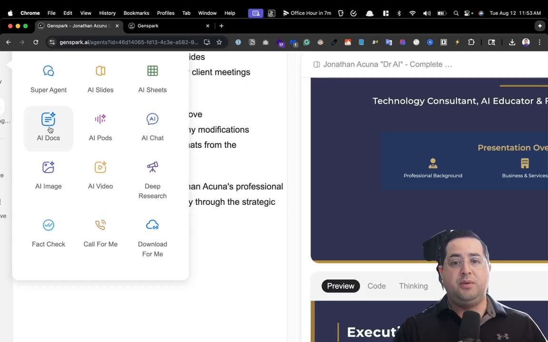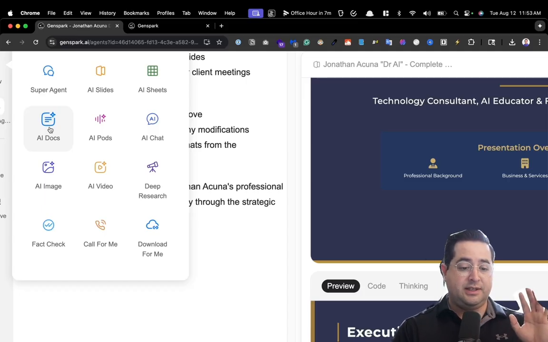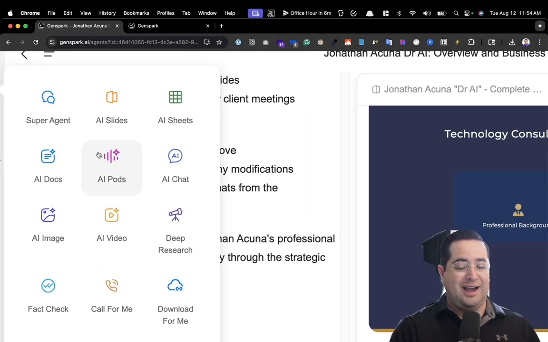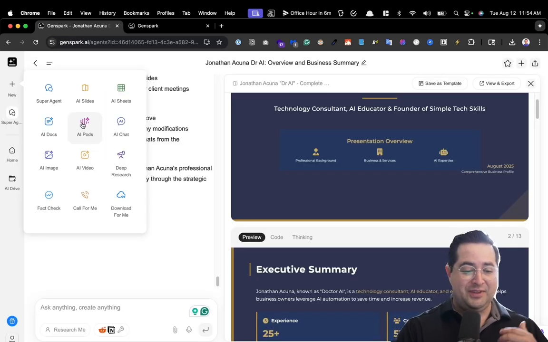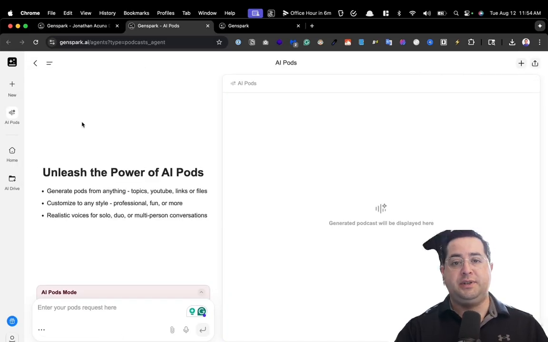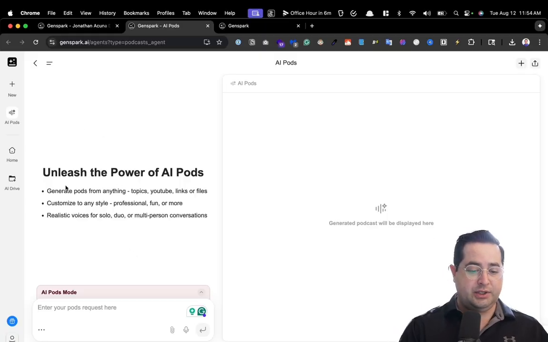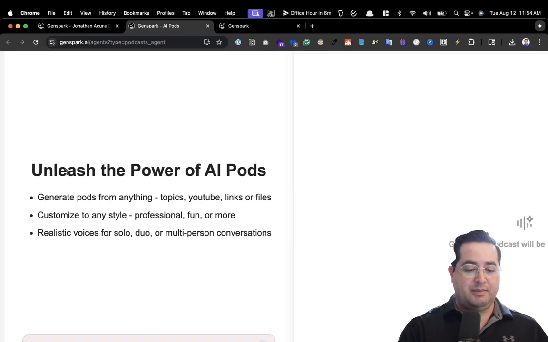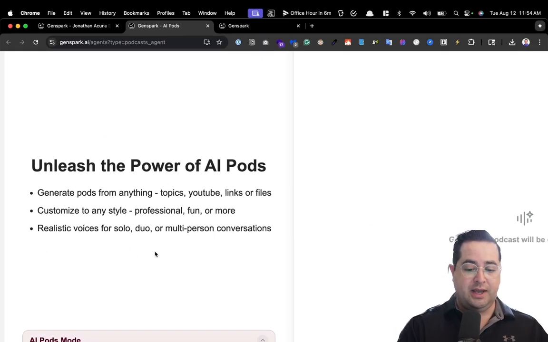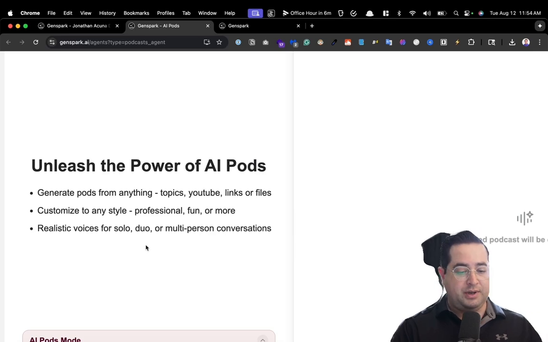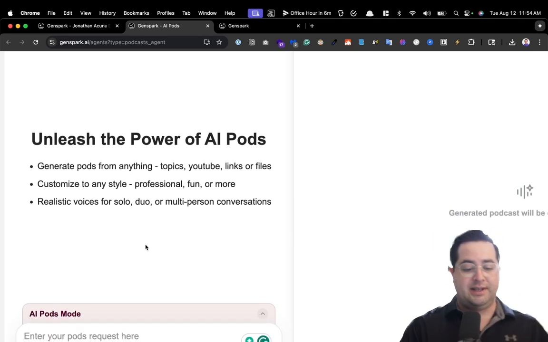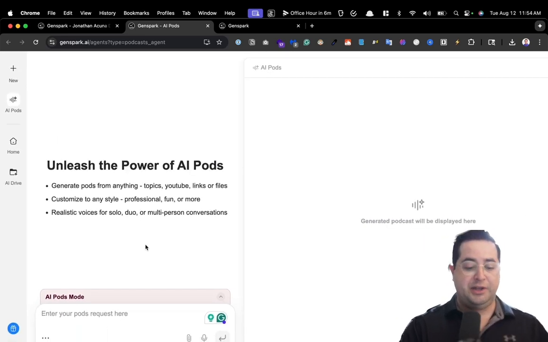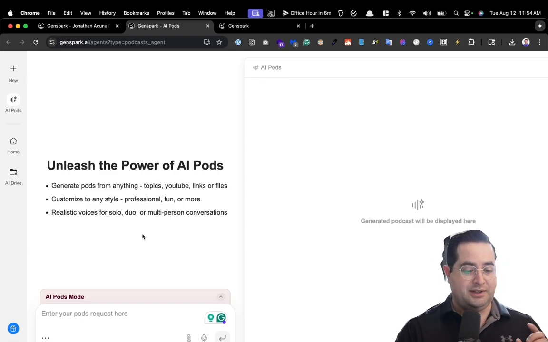Now, Genspark is always releasing new features, and it has a ton of new stuff being released. I want to show you one quick feature called AI Pods, which I think you'll find very fascinating. It's very similar to Notebook LM. What it does is you can create a podcast from anything. It could be topics, YouTube links, files, PDF books, and you can customize and style it any way that you want. You can also ask for a solo, a dual, or a multi-person conversation. So let's look at an example.